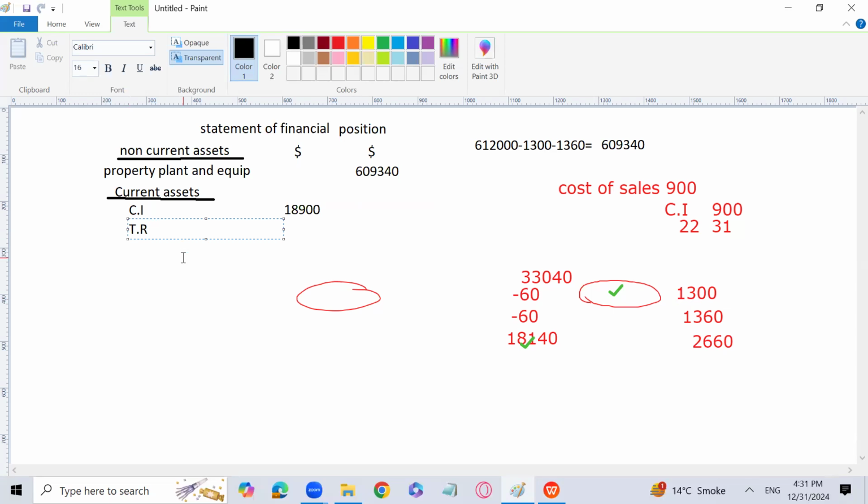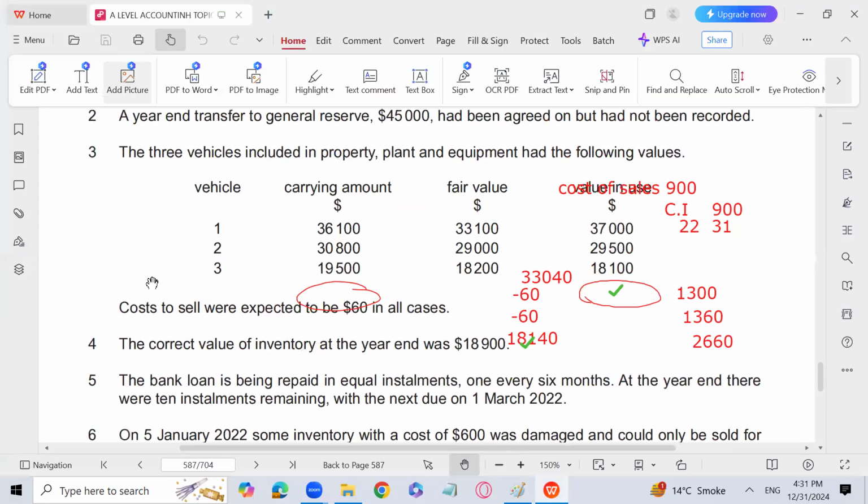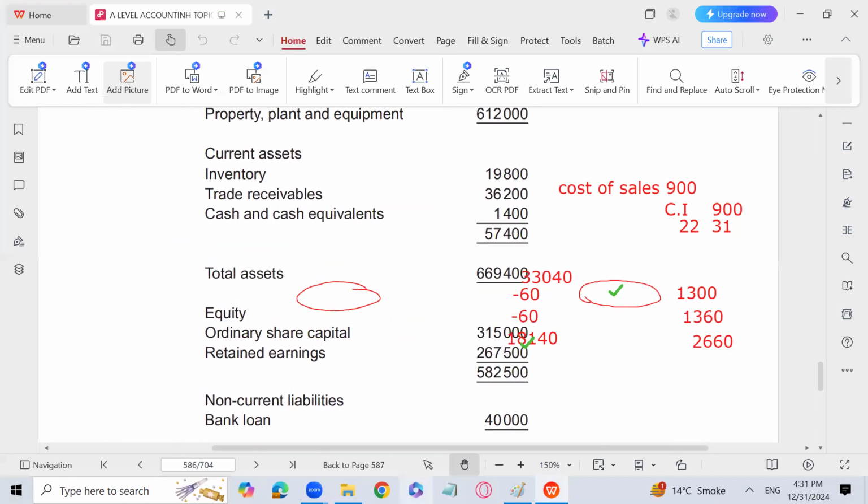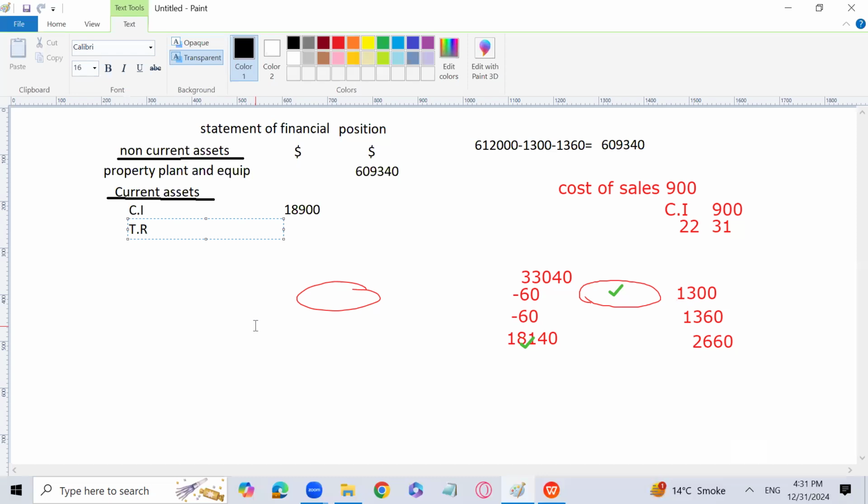Now the trade receivables, we will write the trade receivables. That is how much has been given. The trade receivables are 36,200. Okay. And we will subtract 800. That is the bad debts, which has already been gone through, because 1,000 were the trade receivable. That is the adjusting event. And we will subtract the bad debts of 800.